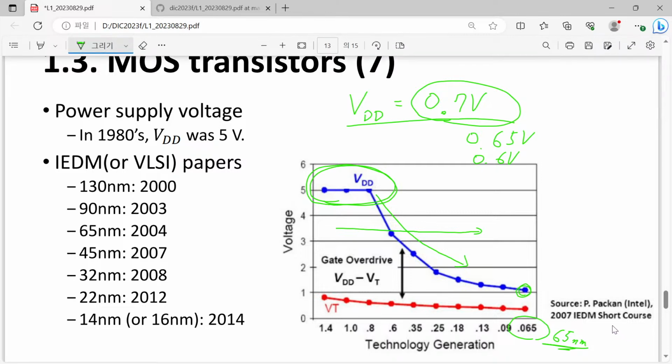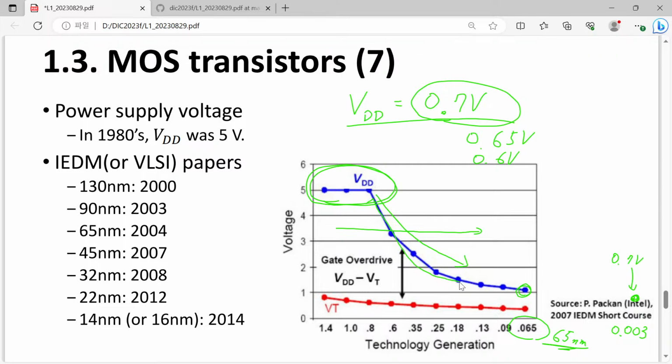And where are we now? When we draw in this scale, then we are living in the era of 0.003, and here we have values about 0.7 volt.